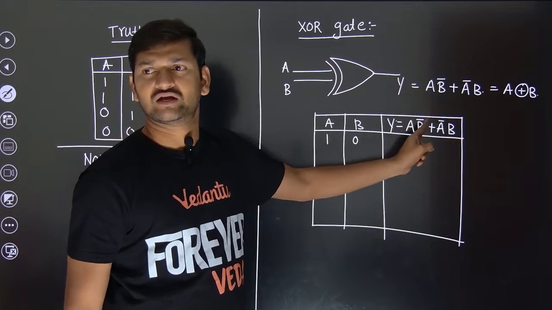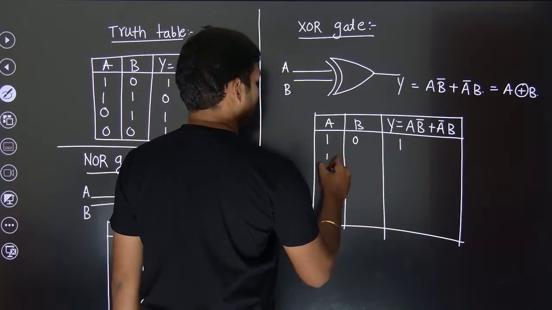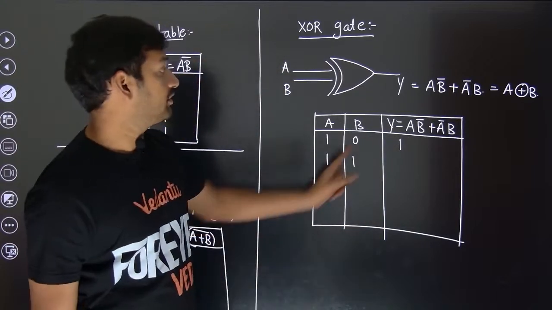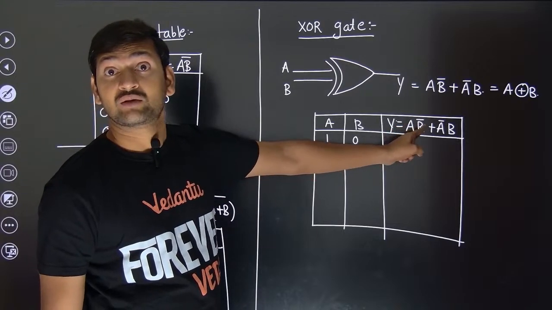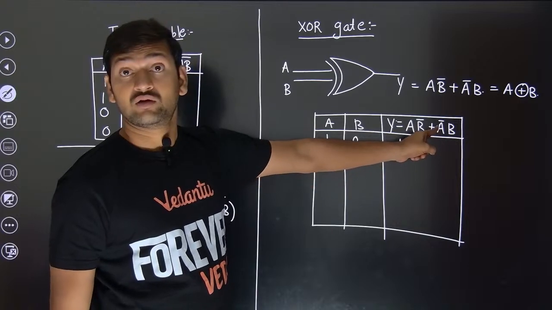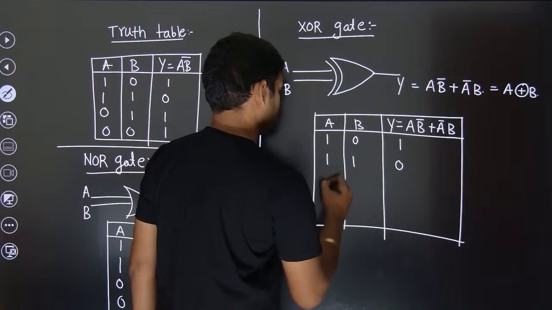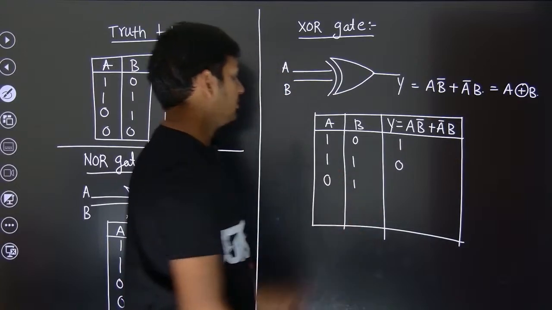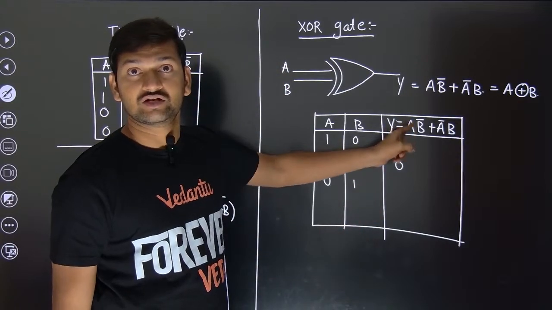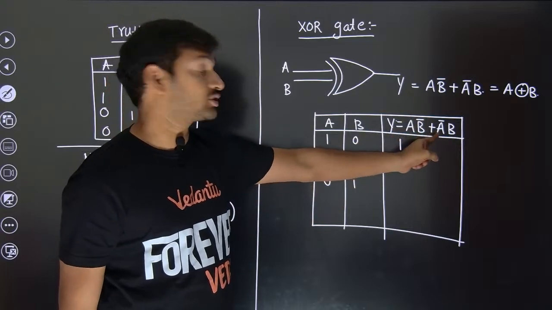If this is 1, for sure the total should be 1. 1, 1. Then what will happen? 1 bar, 0. So 1 into 0. Next, 1 bar, 0. 0 into 1, 0. 0, 1. So if I'm going to put A as 0, 1 bar is again 0. 0 into 0, 0.